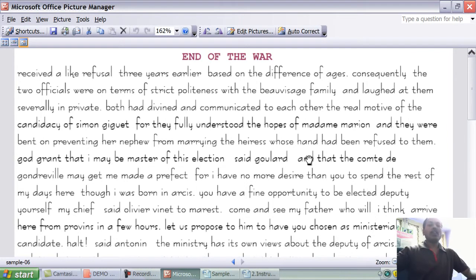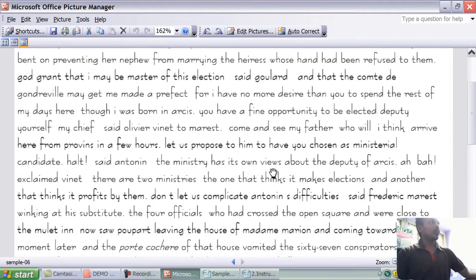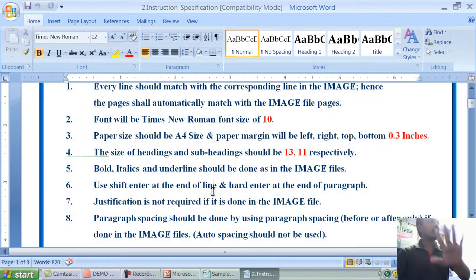So here we provide you software converted Word files and image files. Either you can type the data manually by taking a new document, or you can edit the company provided Word files. Not an issue. So for that reason we provide you image files and software converted Word files. All you need is either you edit the data or you manually type the data. You have to follow this technical sheet. If you follow this technical sheet, output automatically comes out, whether you are manually typing, converting or editing the data.